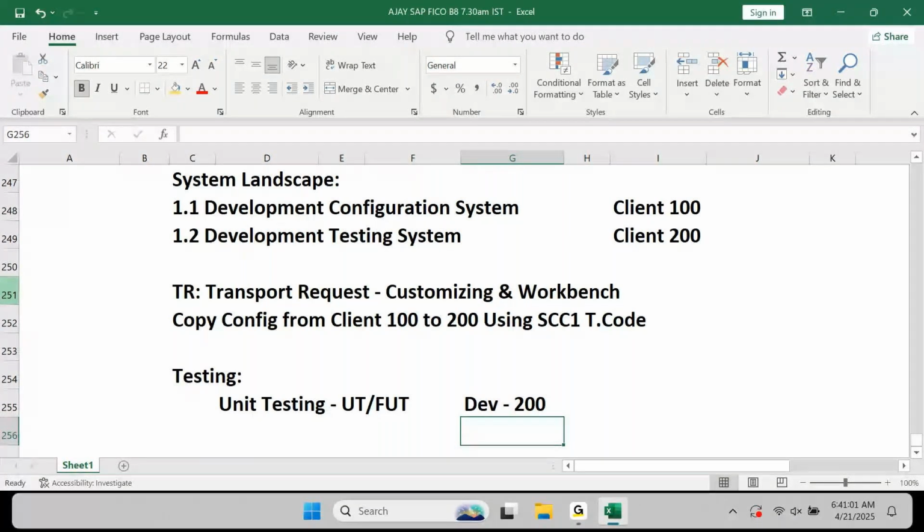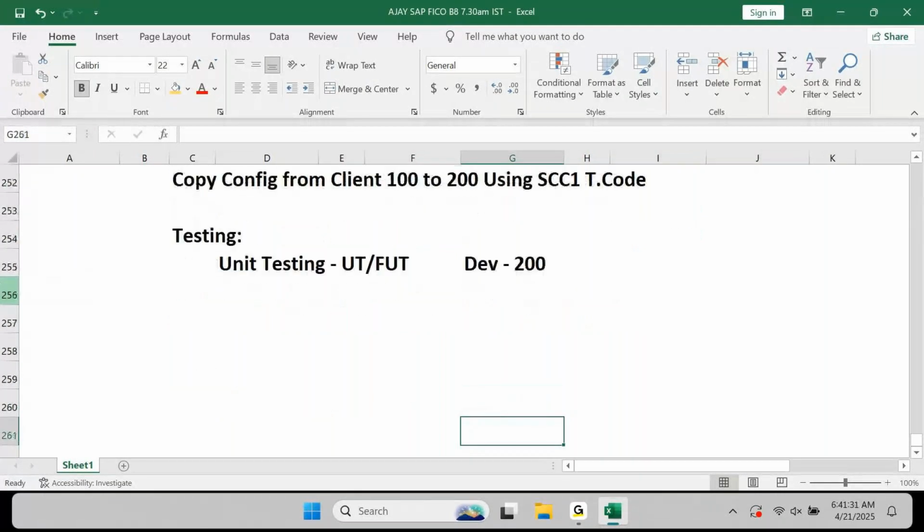In development 100 you are doing the config. In development 200 you are doing the testing. Am I right? So config, are we doing it one time or two times? One time. Configuration is only one time, and this configuration will be transferred to development 200 by copying the config with the SCC1 T code. When you do testing here, you did testing here.